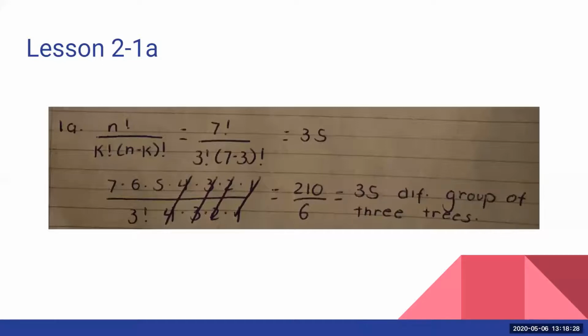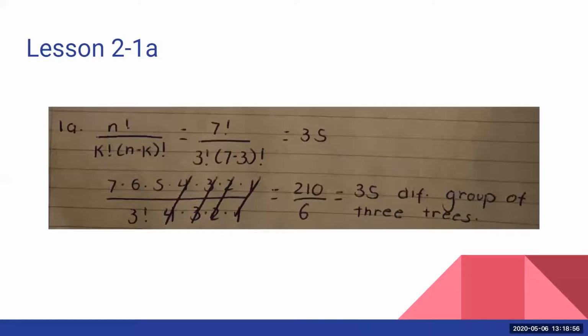Now, since we're not concerned with order, that's why this person decided to go ahead and go with the formula for combinations. Okay, so that's what's happening here. Pretty much what we're saying is, let's say we've got lemon, apple, and cherry growing. I don't really care what order those lemon, apple, and cherries are being planted in. I just wanted to make sure that the trees were different. So that grouping of lemon, apple, cherry could be done 6 different ways, but it's still going to be the same group.